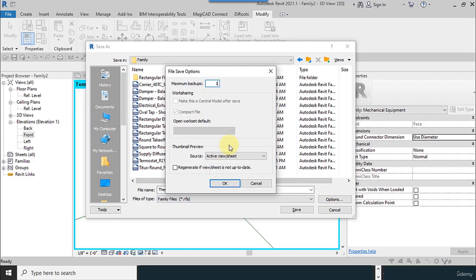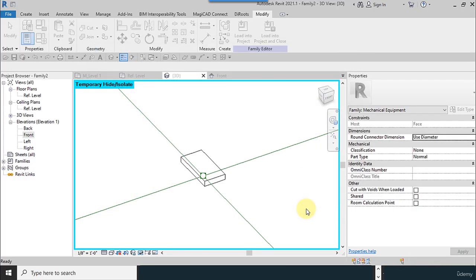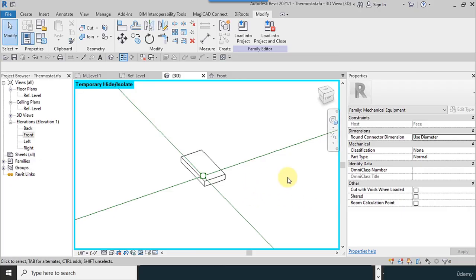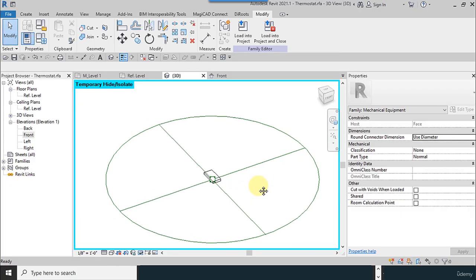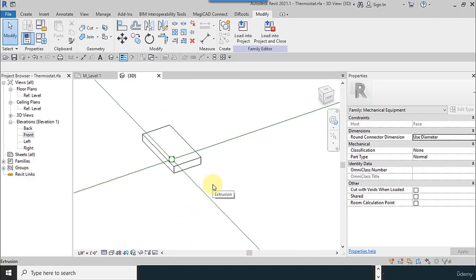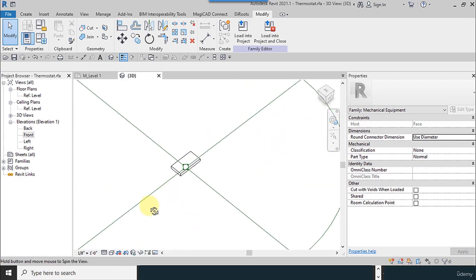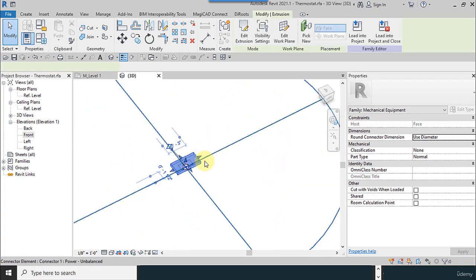And I set the backups to 1, okay, and save this file. Now we have to add this to the project, and I close the unnecessary windows and reset these. And you can add the material to your thermostat.